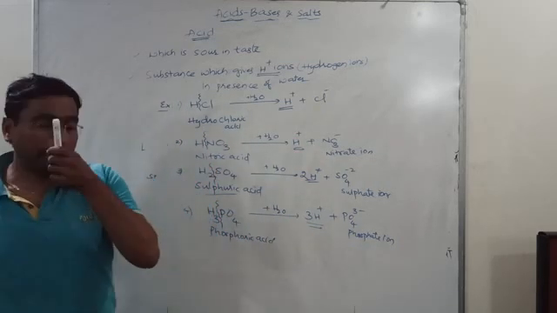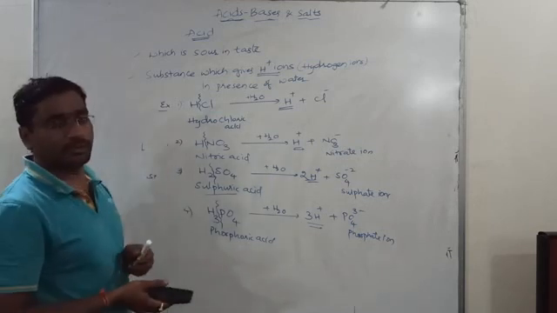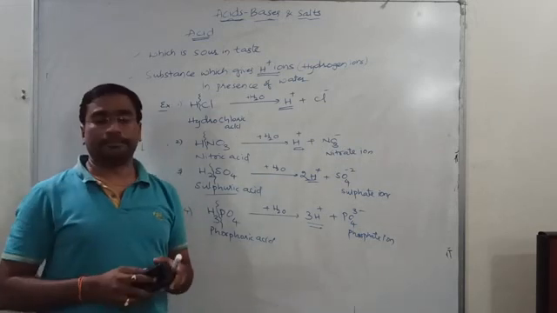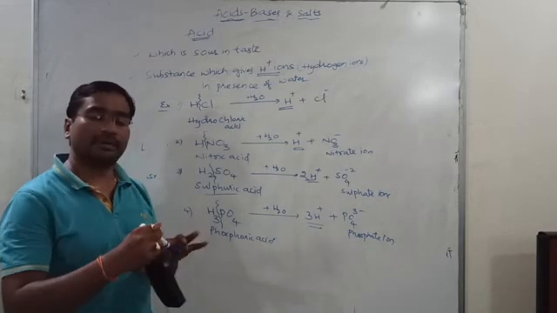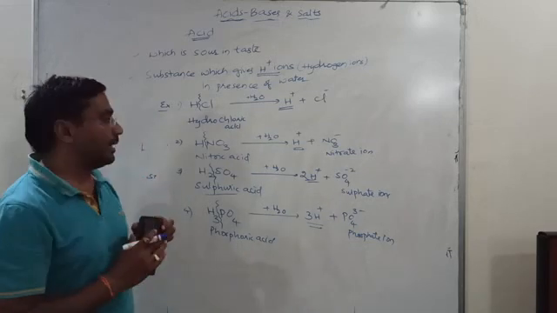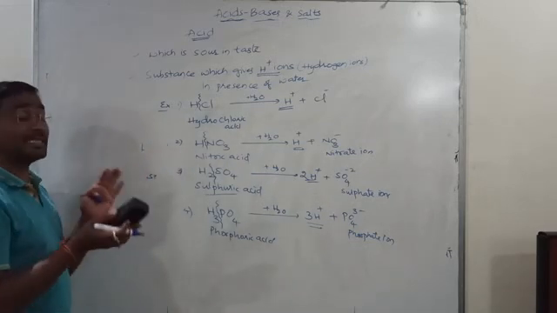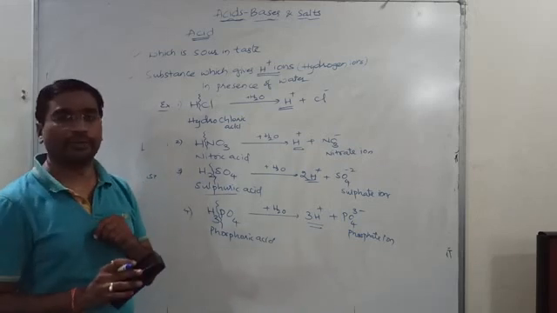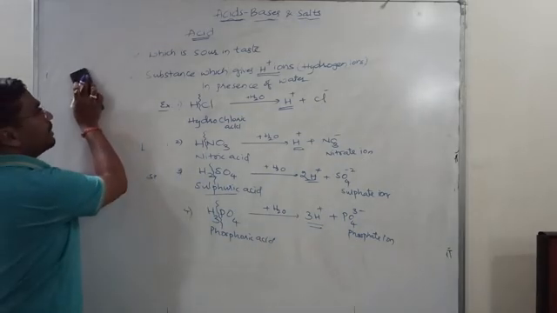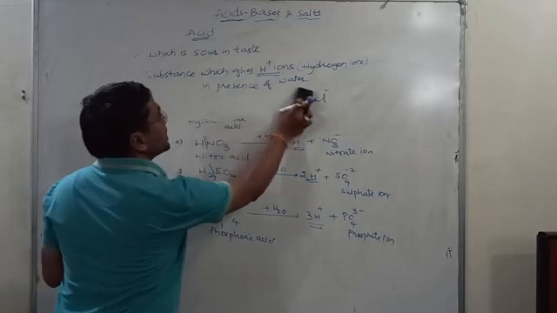So let me give the characteristics. Normally, now I'll write the examples of the acids which we come across in our daily life.